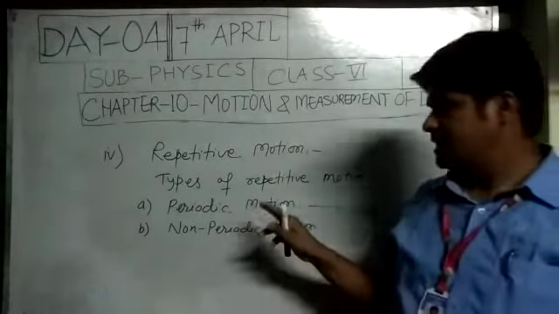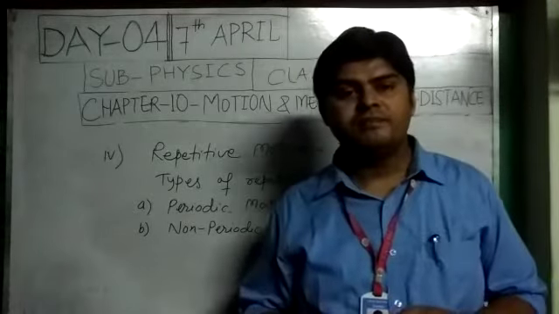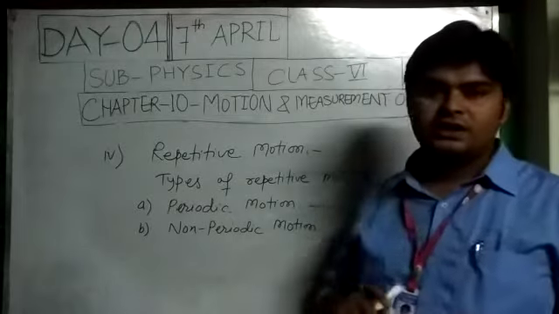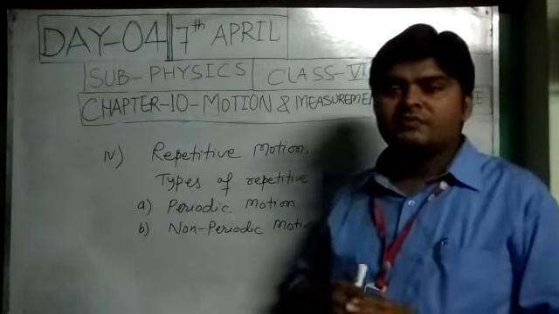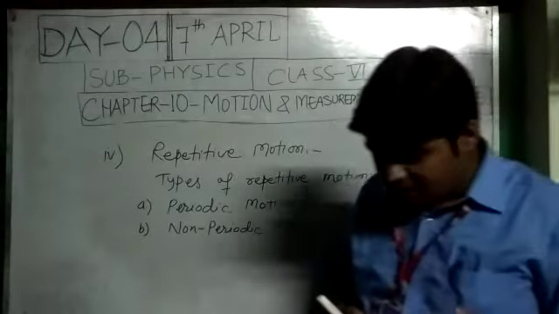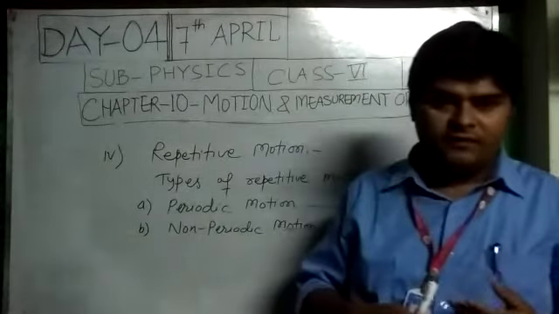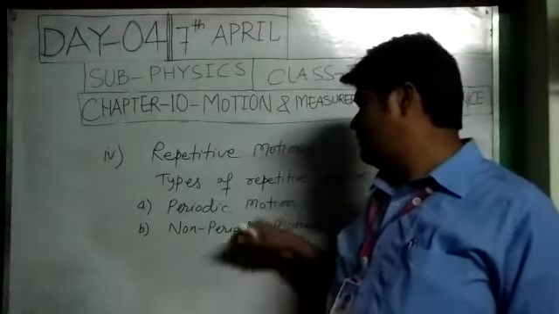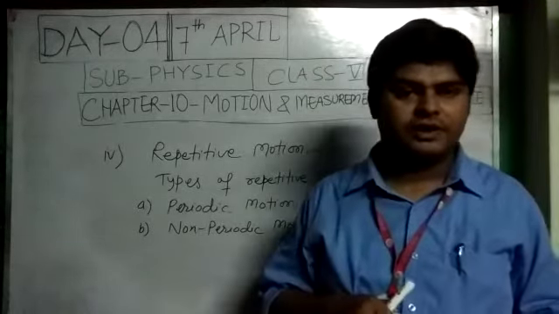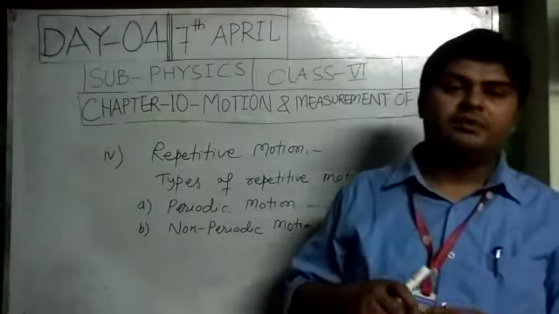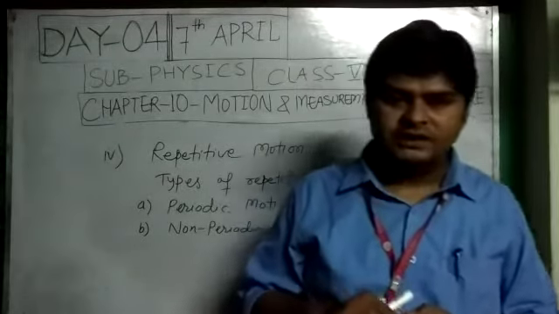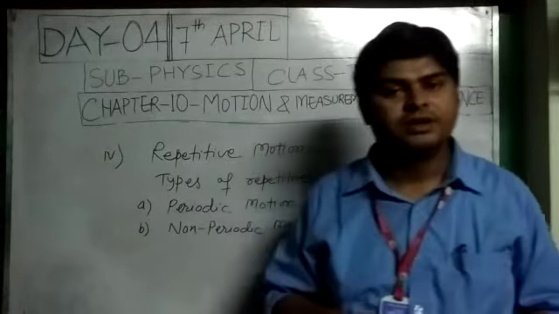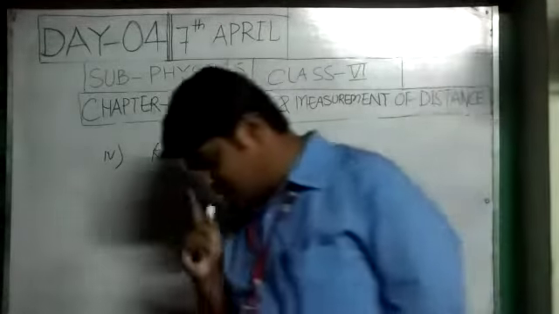That means in this motion the time should be clear, and the motion of the object depends upon the time and moves continuously. As for example, the motion of the earth on its axis is an example of periodic motion. Another example, the movement of a top on its axis is an example of periodic motion.